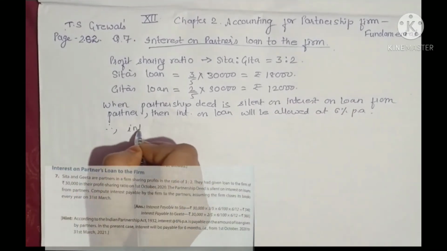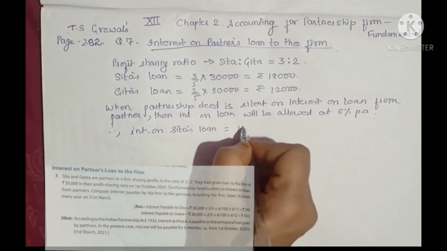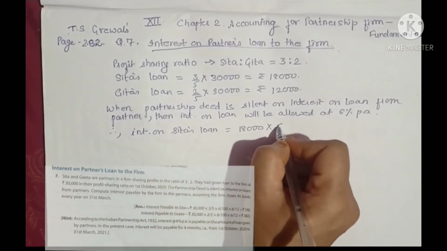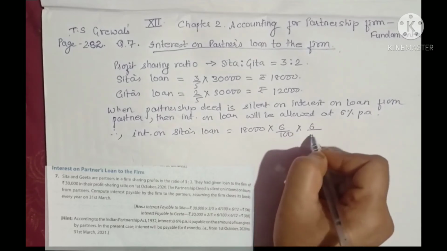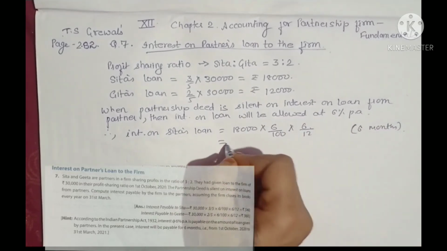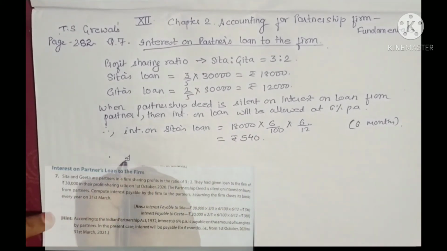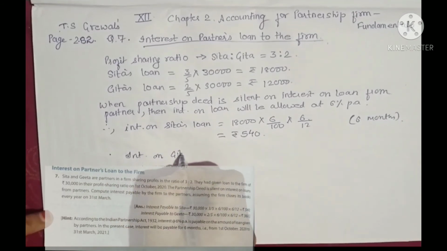So what will be interest on Sita's loan? It will be calculated as under, first we'll take 18,000, the loan given by her. It will be at the rate of 6%, so 6 by 100, and since the loan is only for 6 months, so 6 by 12. So answer will be rupees 540.